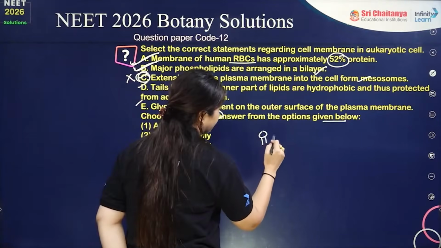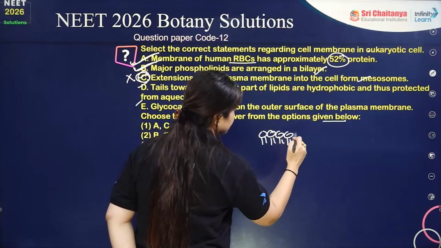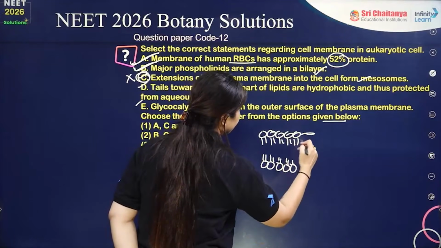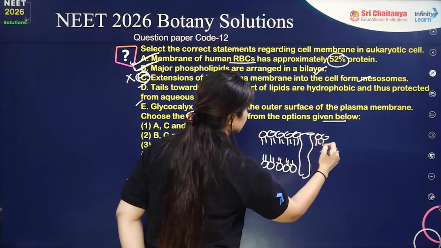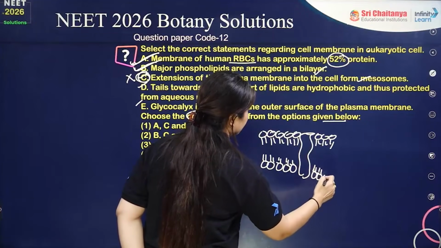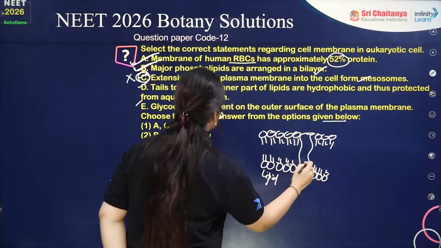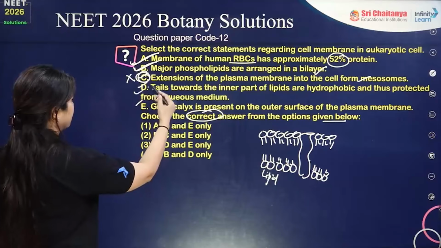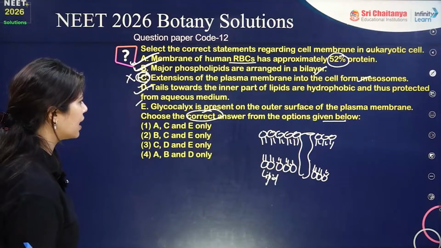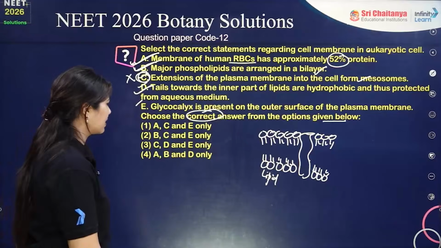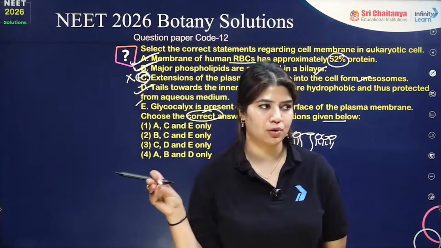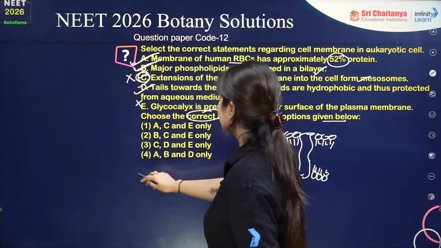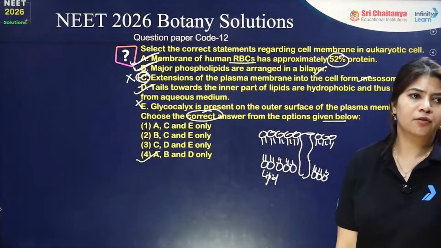We have a phospholipid head like this, tails like this, and then the transmembrane protein like this. This is my lipid and these are my proteins. So tails towards the inner part of the lipid are hydrophobic, that is the correct statement. Glycocalyx is basically part of the cell envelope, it is not on the outer surface, so this is a wrong statement. A, B, and D is the correct answer, so it has to be option number 4.